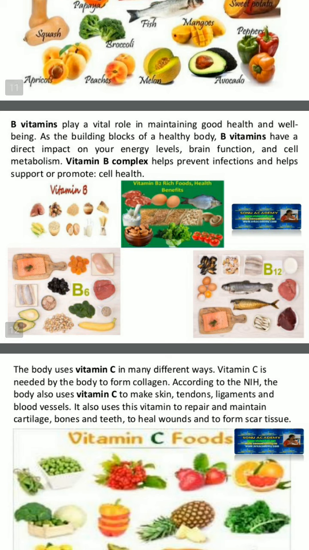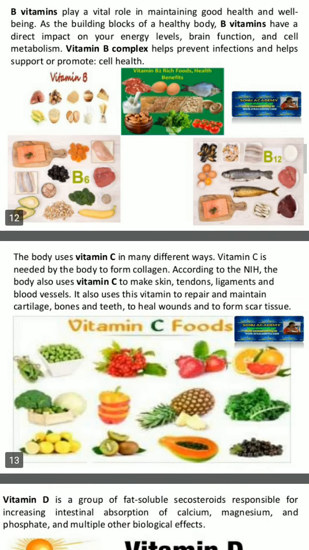Next one, vitamin B. B vitamins play a vital role in maintaining good health and well-being as the building blocks of a healthy body. B vitamins have a direct impact on your energy levels, brain function and cell metabolism. Vitamin B complex helps prevent infection and helps support or promote cell health. There are some pictures of foods which are rich in vitamin B.